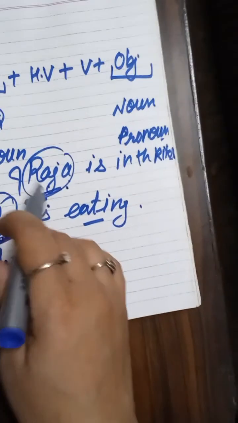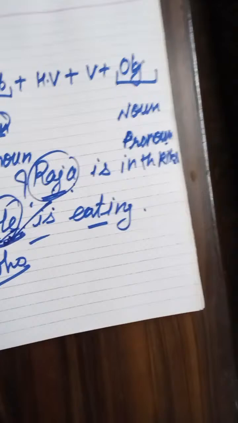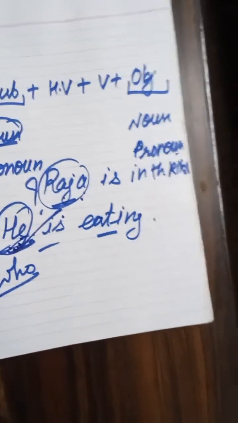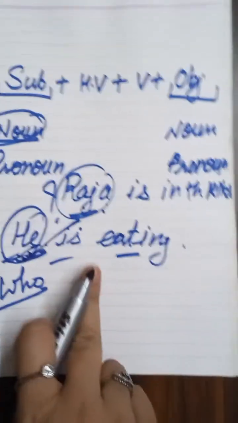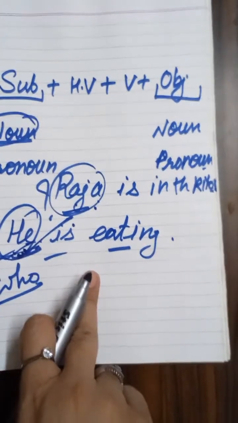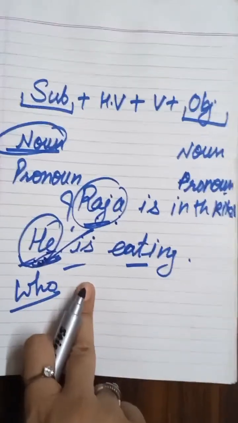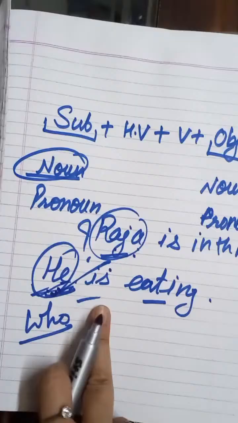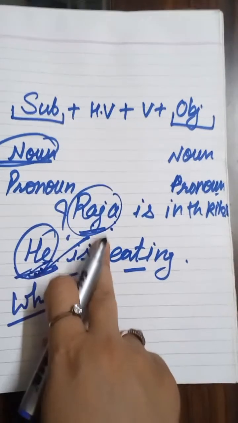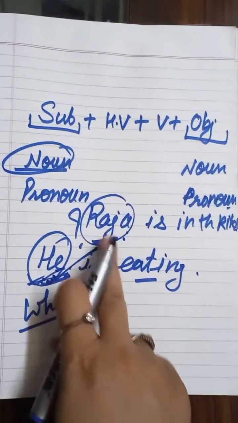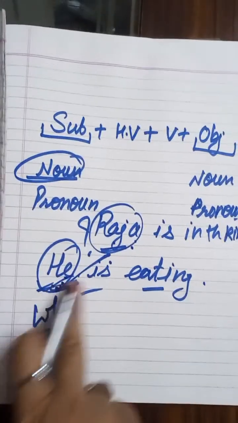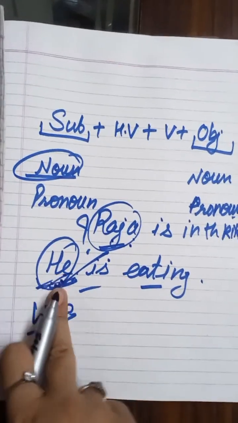That means it is a replacement of Raja. But if I ask you to write a paragraph about a person and you start your paragraph with a pronoun, it will be meaningless. Without the introduction of this noun, how would the other person get whom you are talking about?